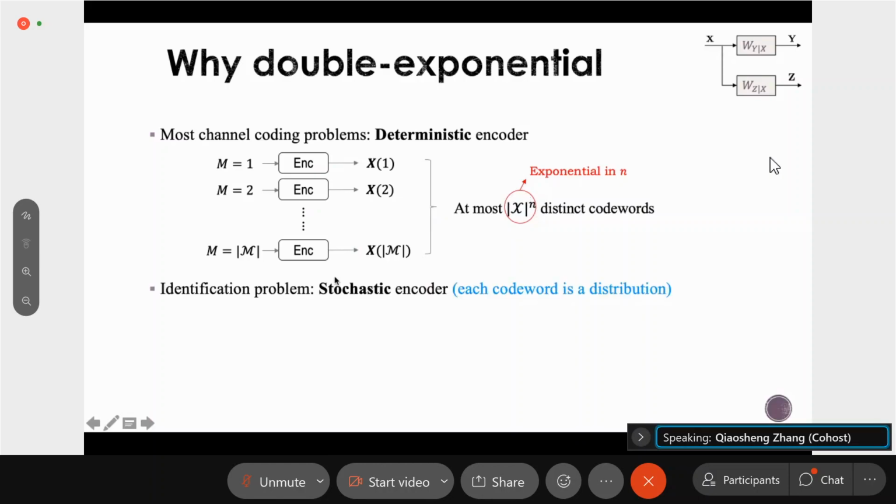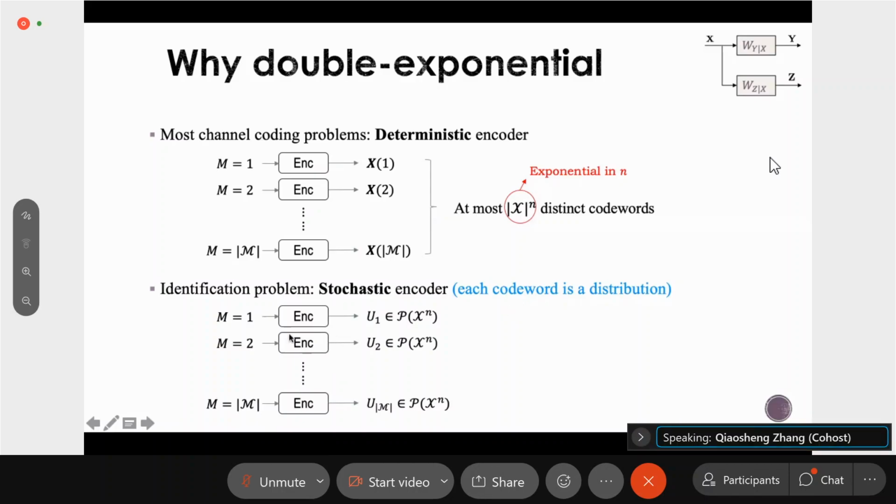But for the identification problem, we use so-called stochastic encoders, where each codeword is actually a probability distribution. For each message, the encoder maps the message to a probability distribution over the product space X^n. We call the codewords U_1, U_2, all the way to U_M, and each codeword is a probability distribution.